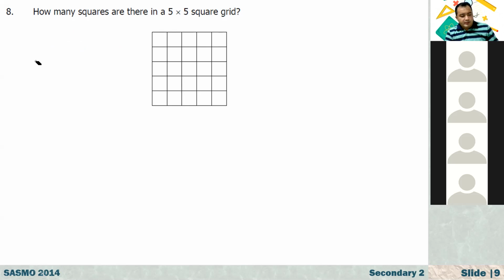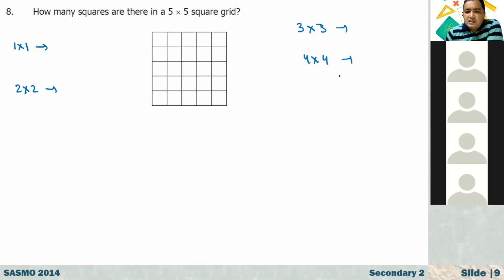And of course, when I'm doing this, I'm not saying that that's the best method. But how would you do this question? The question says how many squares are there, right? As I see in this grid, if I take one side of the small square as 1 unit, it is a 5 by 5 square. So how many squares may we have here? We may have 1 by 1 squares, 2 by 2 squares, 3 by 3 squares, 4 by 4 squares, and 5 by 5 squares.